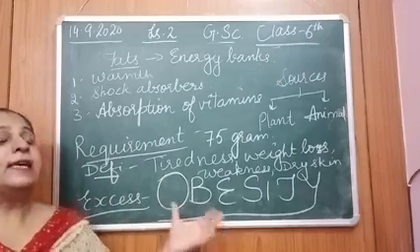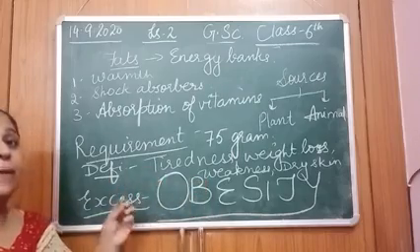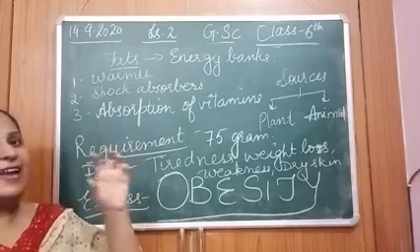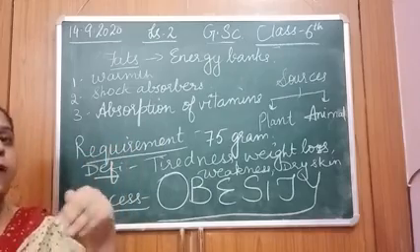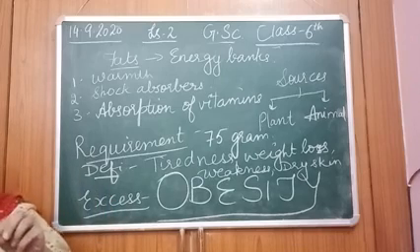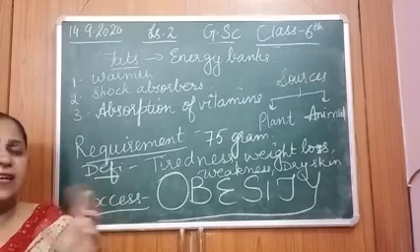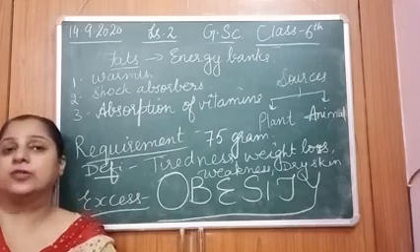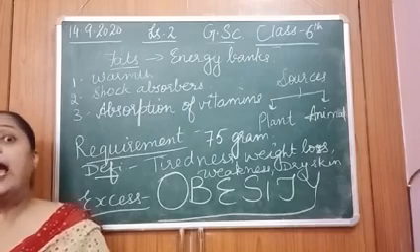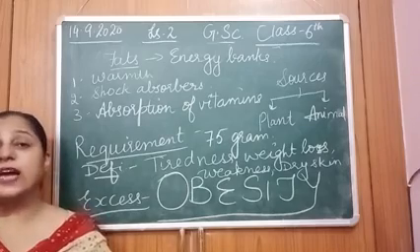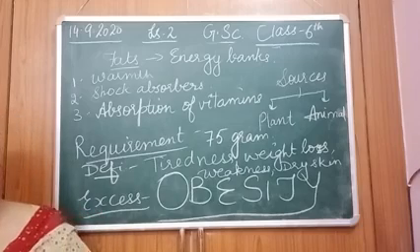What happens is fat gets deposited in the lining of our blood vessels, right? As a result, the flow of the blood hinders, right? And when there is hindrance, it will lead to other problems like blood pressure, hypertension, and risk to heart diseases also. Sometimes it may cause heart attacks also, right?